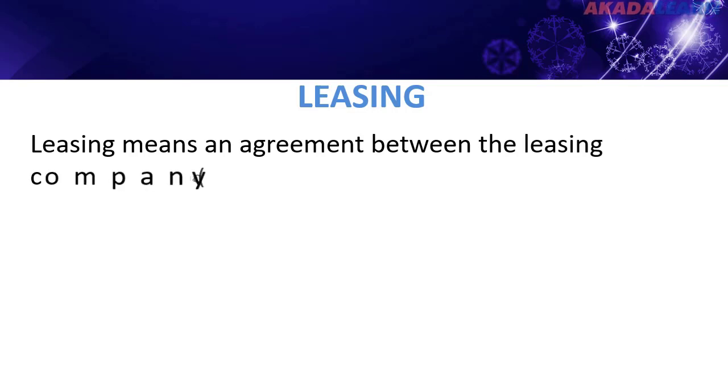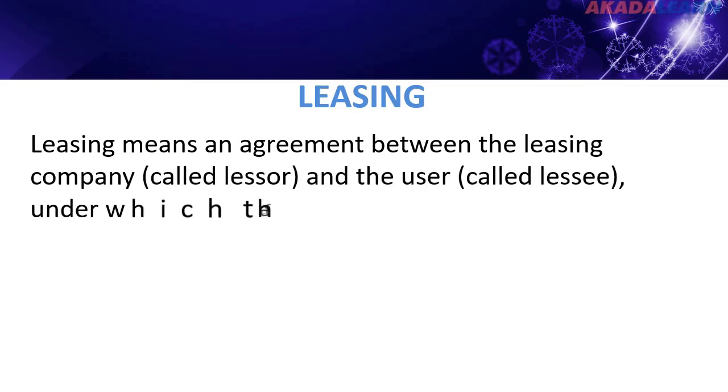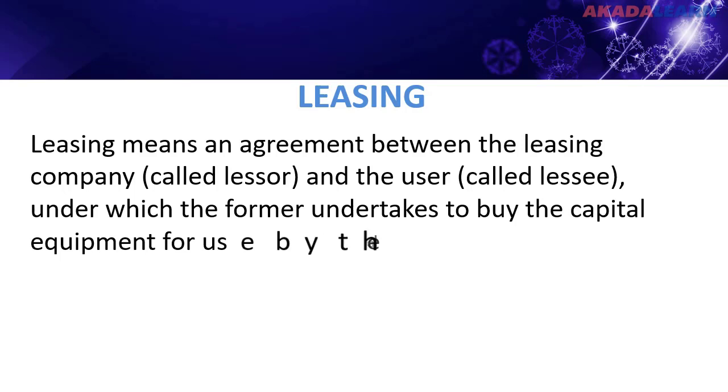Now let's move on to leasing. Leasing means an agreement between the leasing company, called the lessor, and the user, called the lessee, under which the former undertakes to buy the capital equipment for use by the latter. The lessor remains the owner of the asset during the specific period, while the lessee has to pay rental to the lessor. The different types of leasing are operating lease, finance lease, sale and leaseback, leveraged lease, etc.